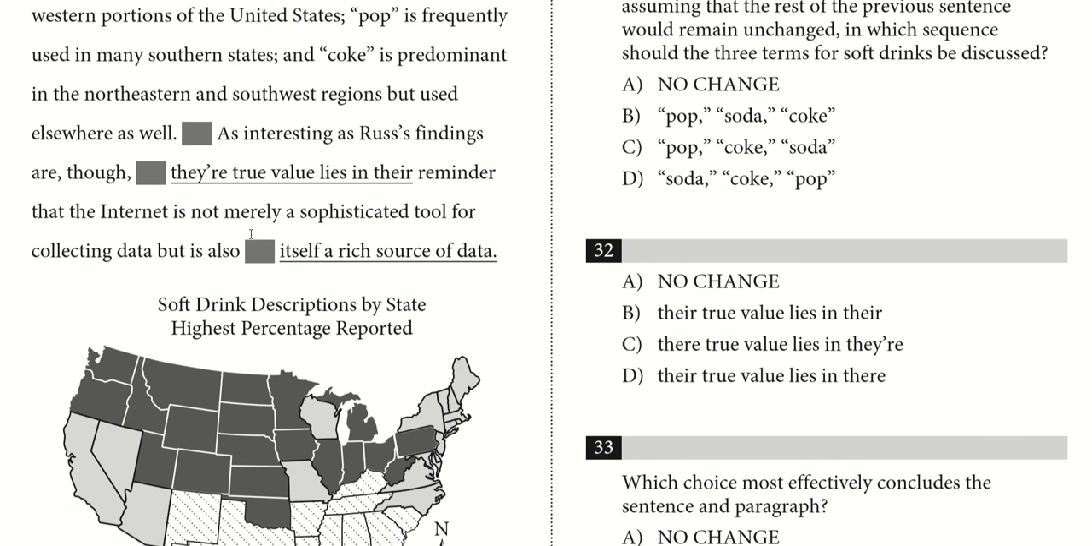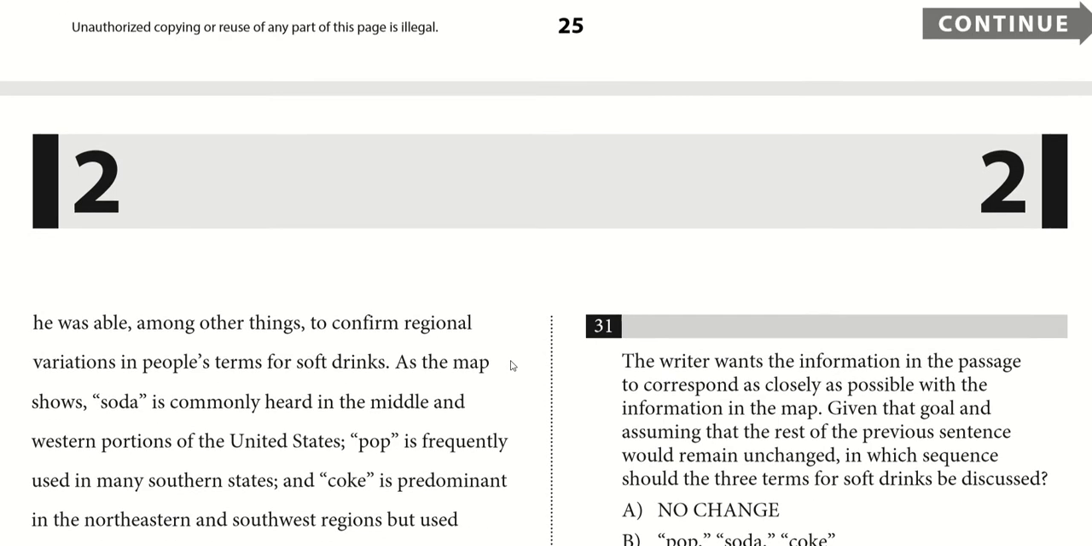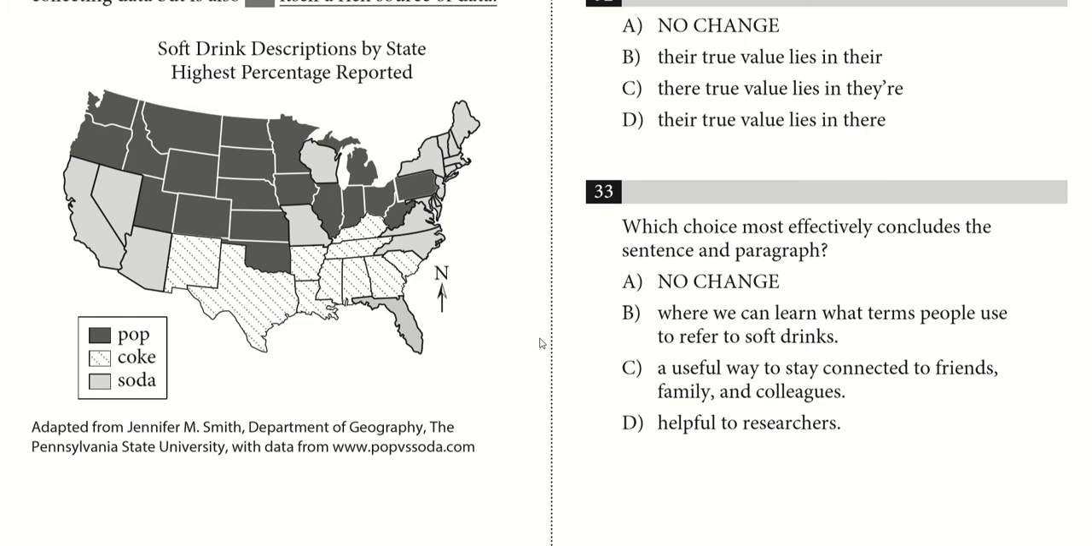It's a reminder that it's not only a sophisticated tool for collecting data, but that there's already data there that you can use. So A is our answer here because B is kind of irrelevant to the material. This one is not a good concluding sentence. It's just again sort of oddly specific, and when it comes to conclusions generally you want them to be a little bit more broad, not just concluding that yes, the internet is a good place to learn how people refer to soft drinks. And D is just redundant because that's already implied in the text. So A.